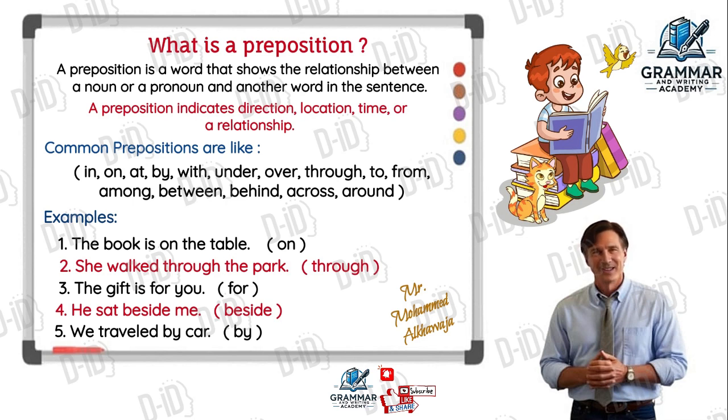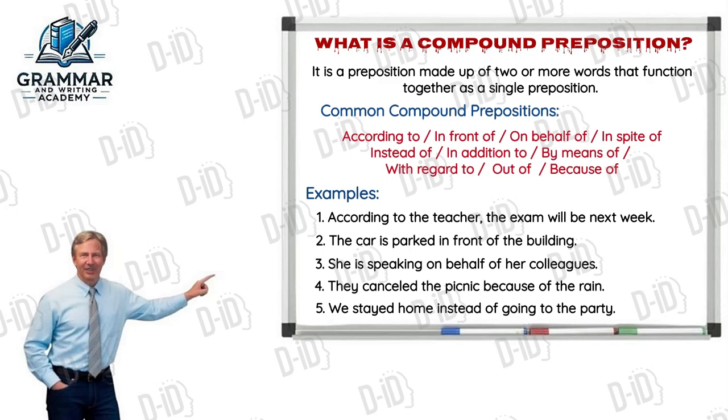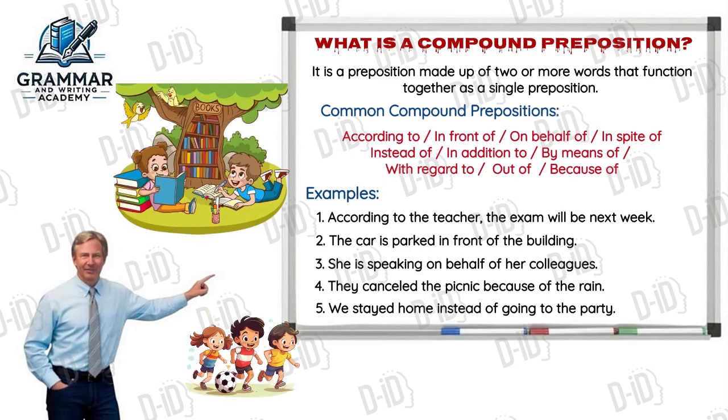Do you know that a preposition can be compound or more than one word? So what is a compound preposition? A compound preposition is a preposition made up of two or more words that function together as a single preposition. These prepositions show the relationship between a noun or pronoun and other parts of a sentence, just like simple prepositions. Common compound prepositions are like according to, in front of, on behalf of, in spite of, instead of, in addition to, by means of, with regard to, out of, because of.